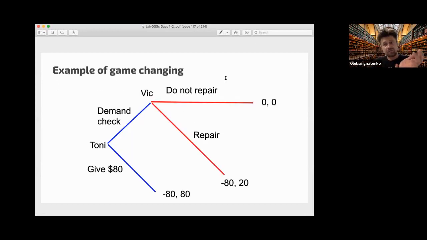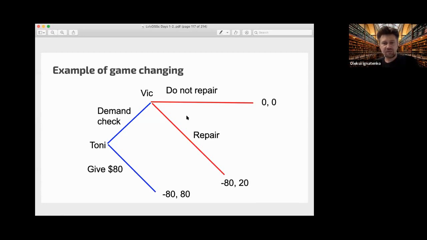So when we have a game, sometimes you can change the game in your favor if you know how to propose some new strategic moves. So, for example, you have a game and you want some behavior, but you can't explicitly ask players to do what you want, but you can propose some intermediate move or change the game structure a little bit. Well, this is an example from a very nice book, Games in Action, by, I think, Gintis.